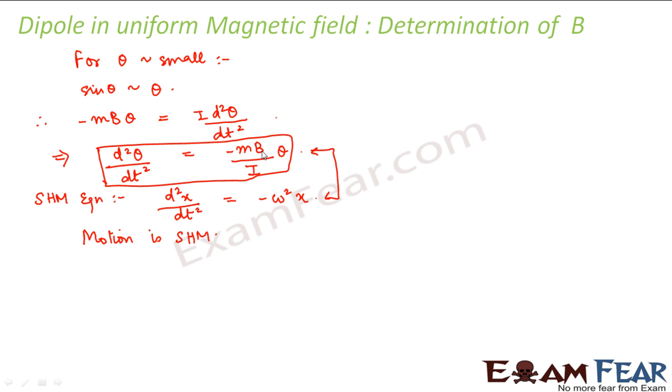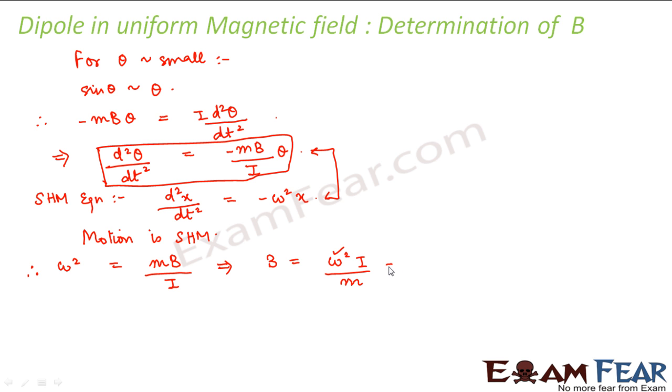Now comparing this equation with this equation, we can also say that omega square is equal to mB divided by I, or from this we can say that B is equal to omega square I divided by m. Now what is this omega?